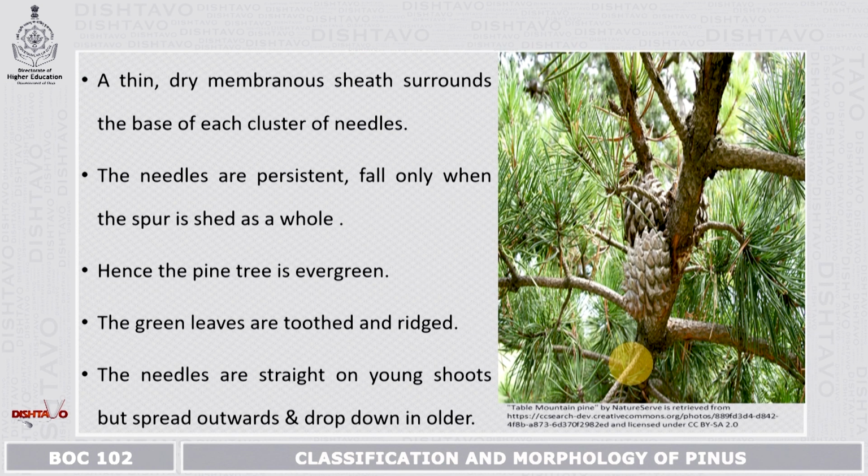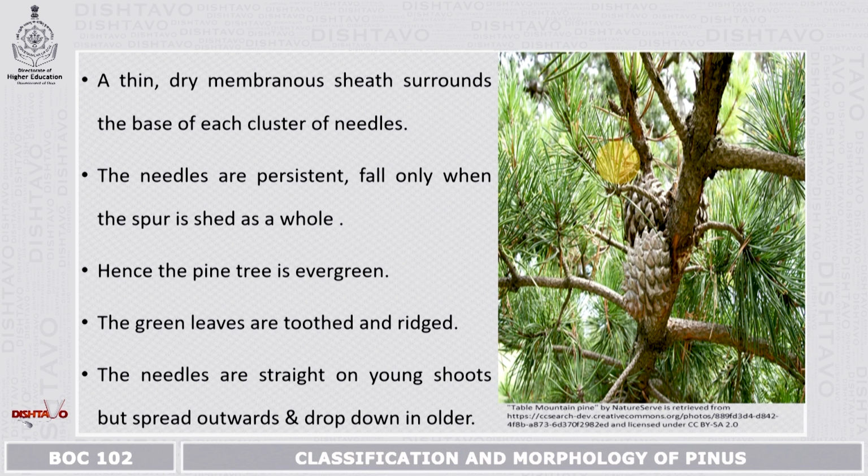A thin, dry, membranous sheath surrounds the base of each cluster of needles. The needles are persistent. They fall only when the spur is shed. So only when the spur is shed, the needles are shed along with the spur. Hence, the pine tree is evergreen.